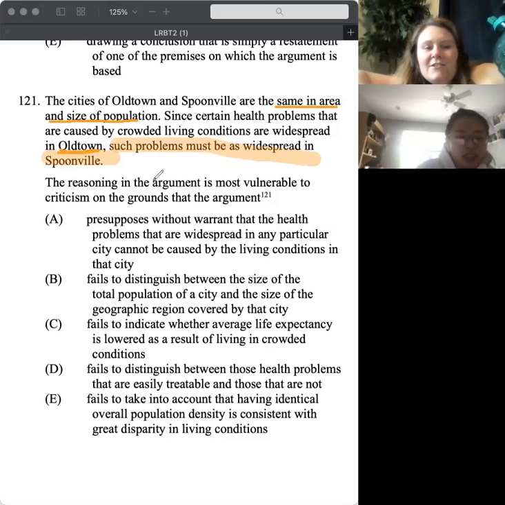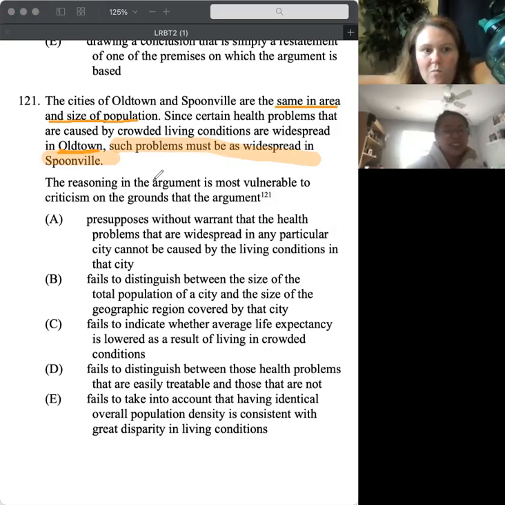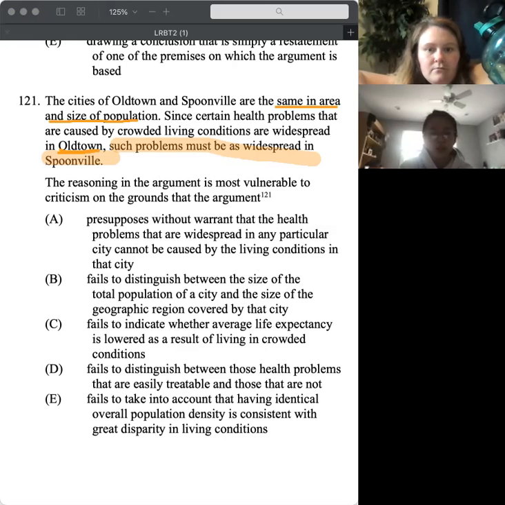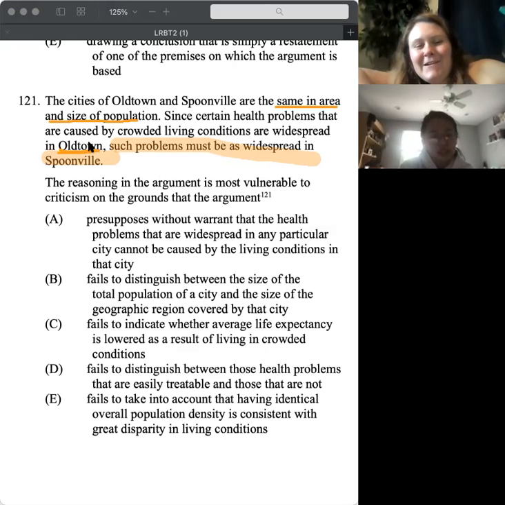So do you think this is valid? No. Why not? Just because there are other factors that make the cities different, it isn't just the area and the size of the population that could cause those problems. You're right. I'm going to challenge you a little bit.